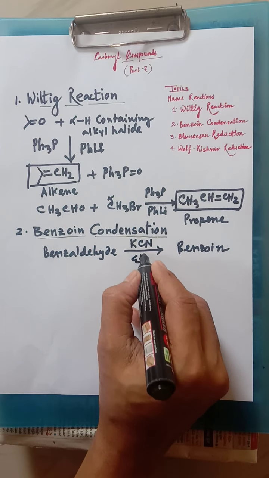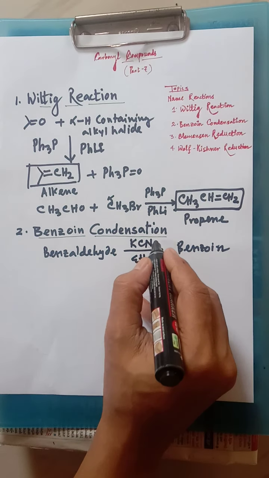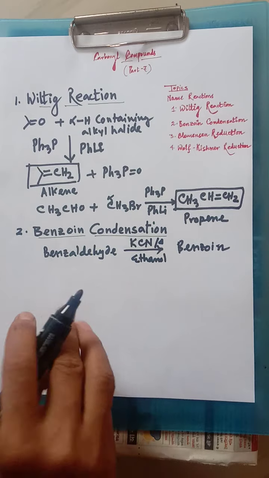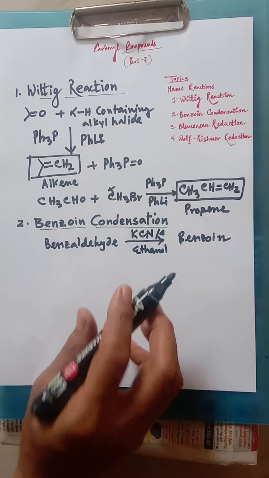Ethanol is acting as a solvent here. So mainly benzaldehyde reacts with KCN forming benzoin.